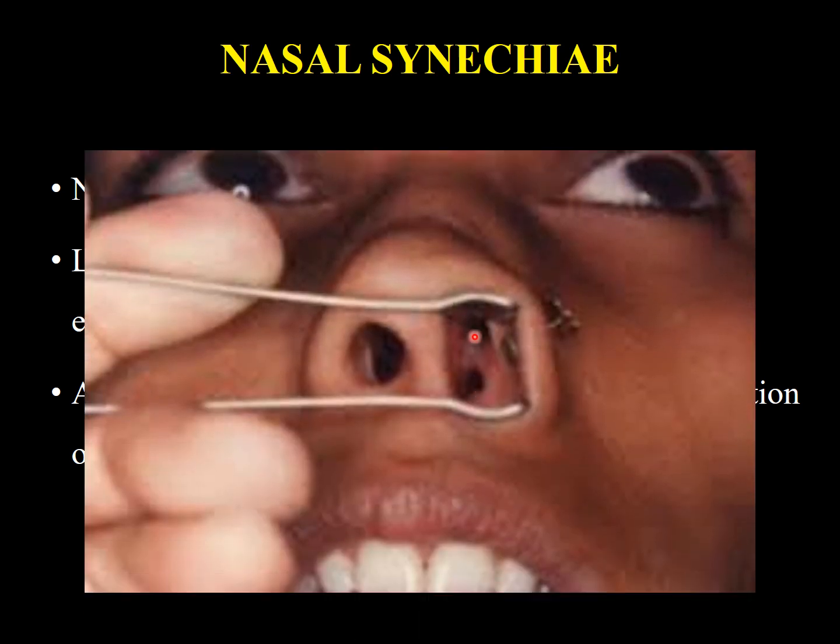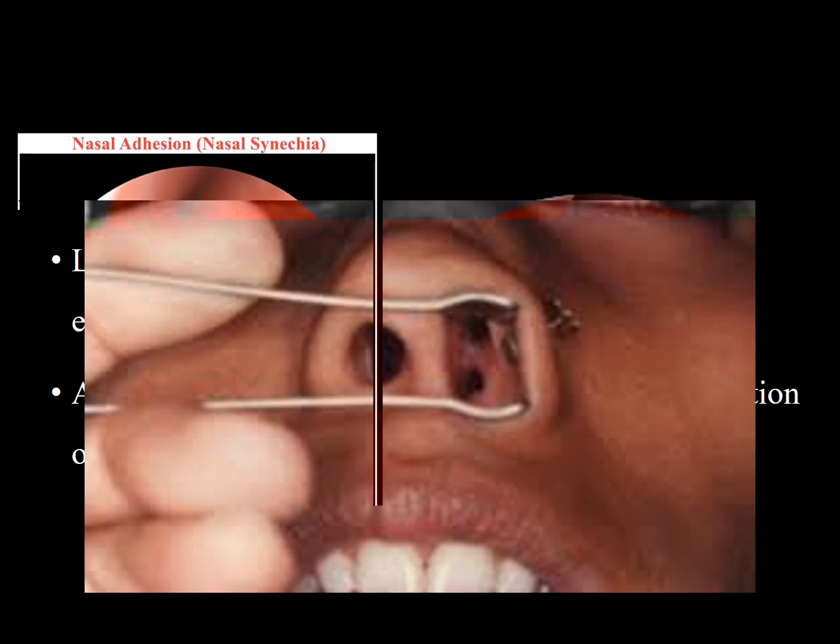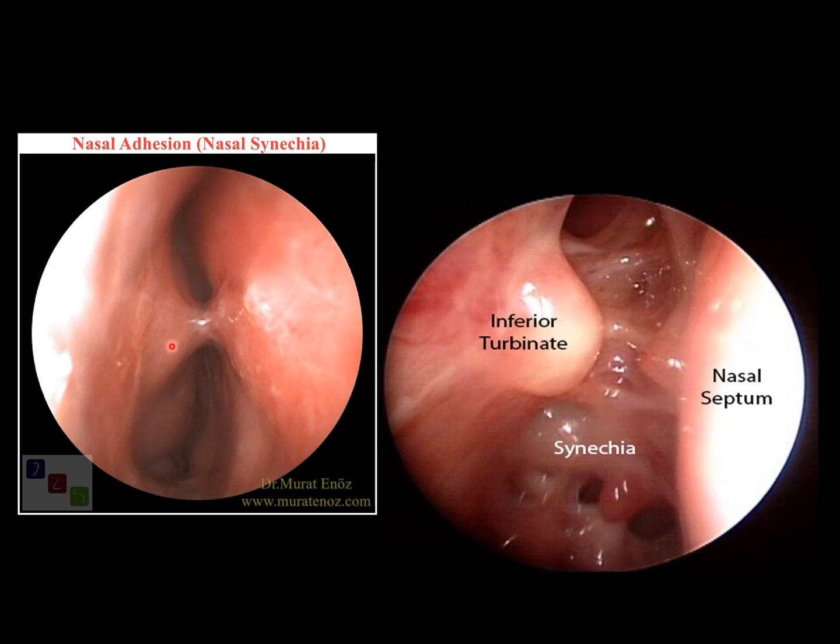So this is the adhesion. You see, this is the septum, this is the turbinate, and they are joined together with a connection. This connection is known as nasal synechiae or adhesions, and it needs to be cut. This is the endoscopic picture. Now you can more clearly visualize that these are the adhesions between the septum and the turbinate.